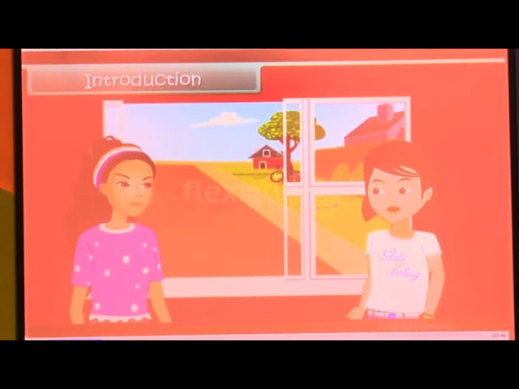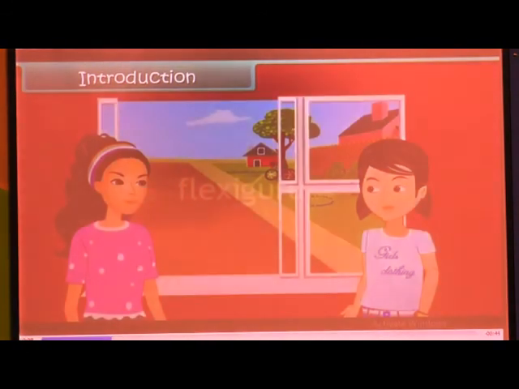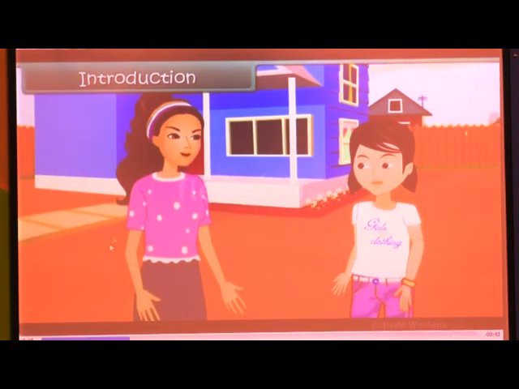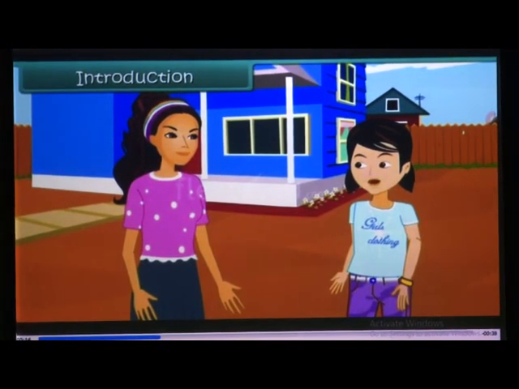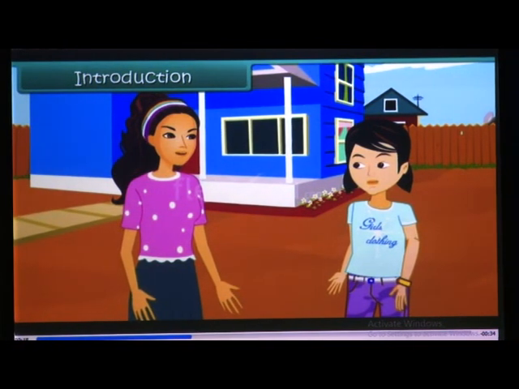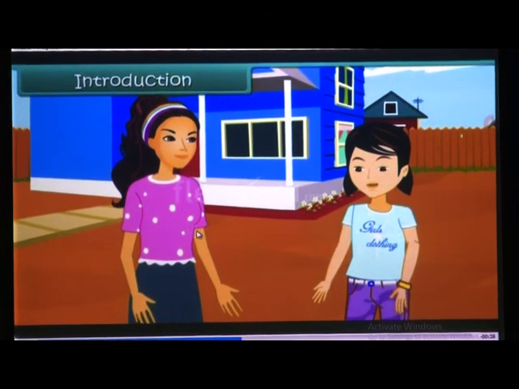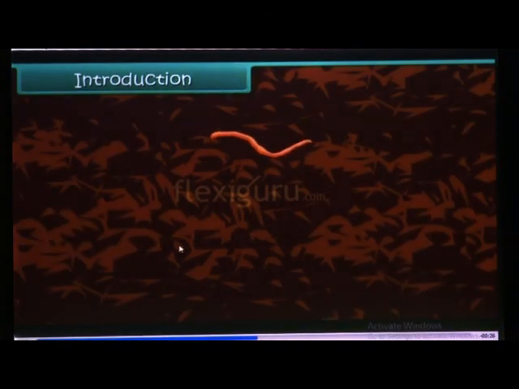Hey Tina, look, the rain has stopped. Come, let's go outside. The weather is so pleasant. Yeah, I love the fragrance of soil after the first rain. Yeah, the fragrance of wet soil is always very refreshing. Tina, look, the earthworm is creeping over the soil.